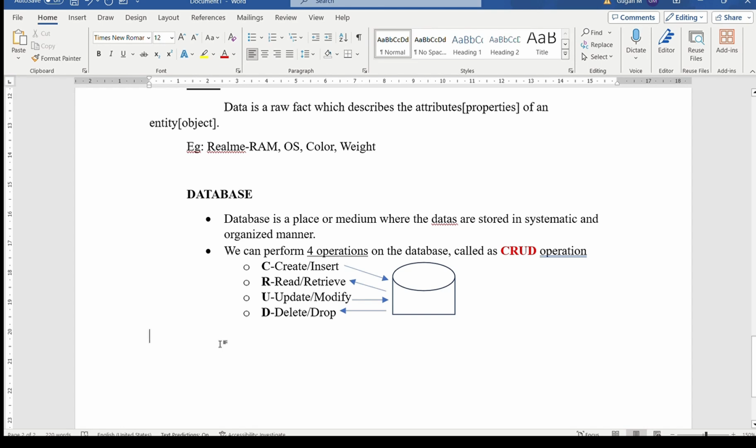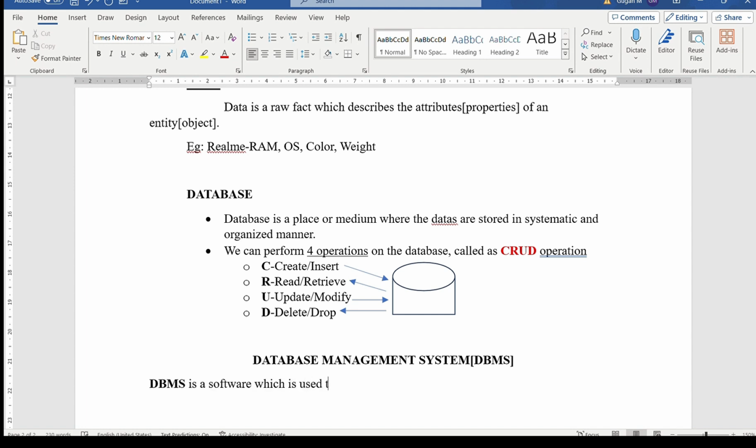We are going to learn about what is database management system. DBMS is a software which is used to maintain and manage the database. DBMS provides two important features.